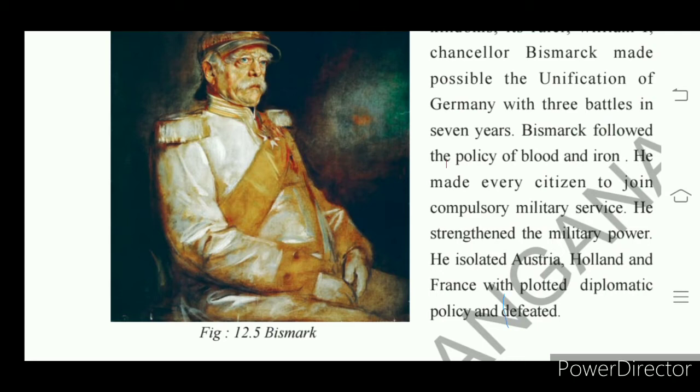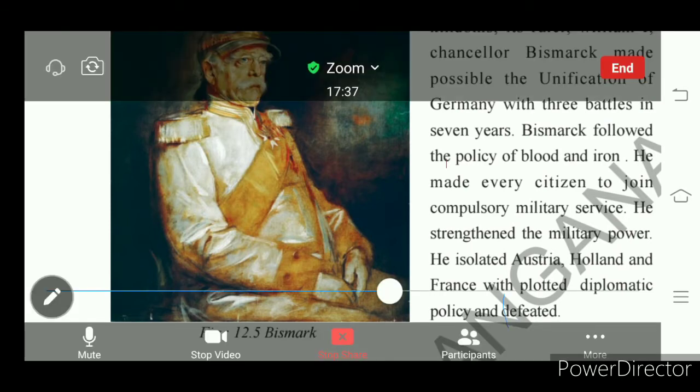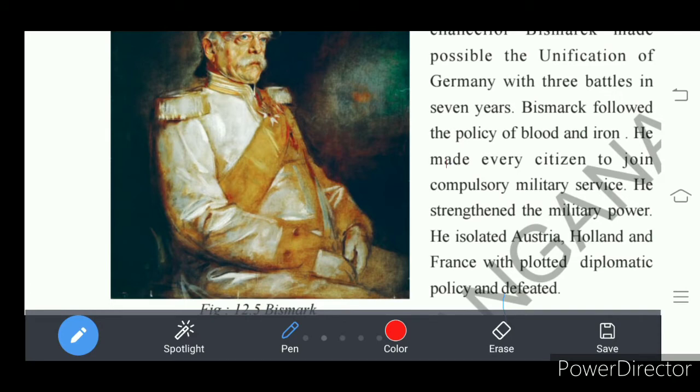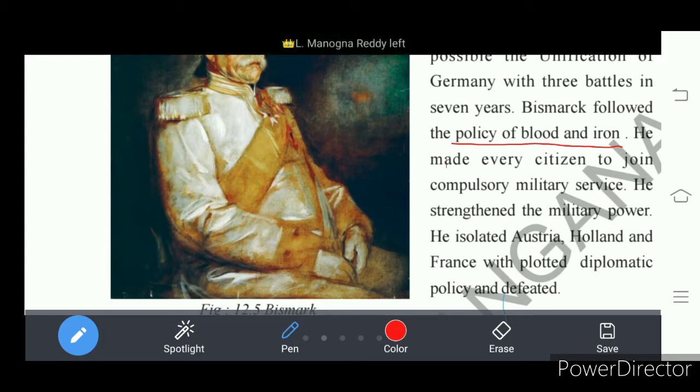The person in the figure is Bismarck, Otto von Bismarck. He was the Chancellor of Prussia. Chancellor of Prussia, understand. He followed the blood and iron policy. What is meant by Chancellor? Prime Minister, we call. It is similar to Prime Minister, understand. So he followed the blood and iron policy, Bismarck.